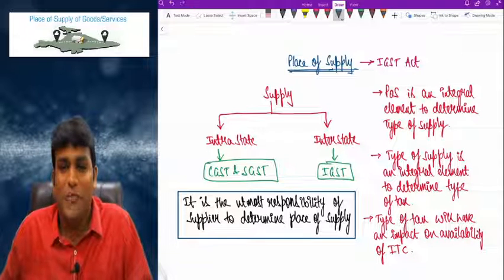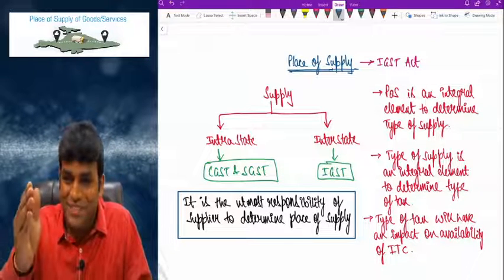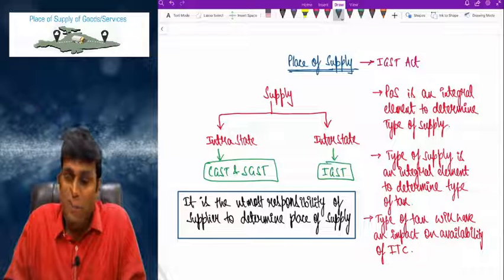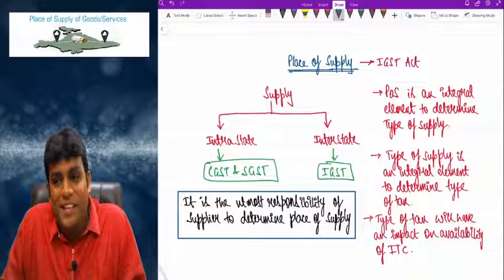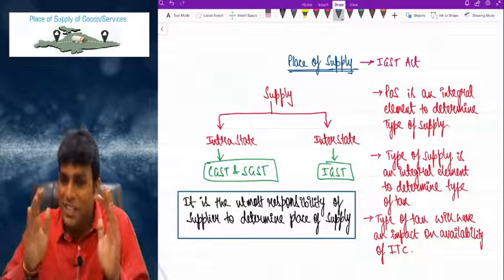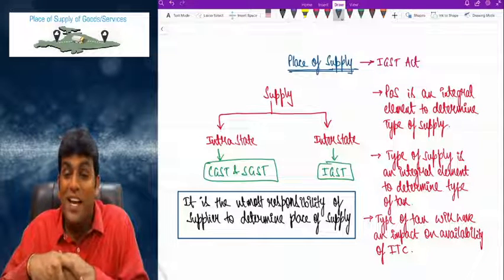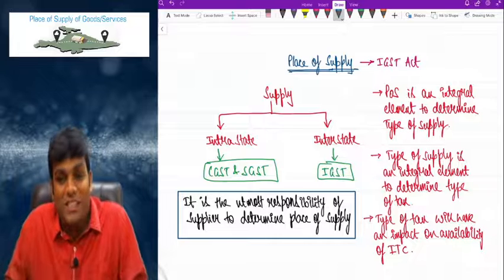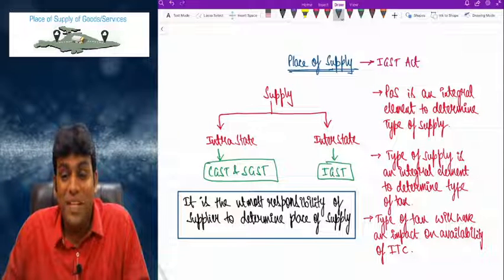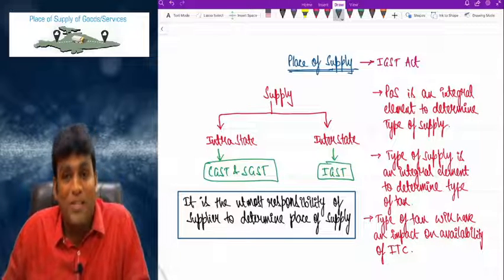So before I proceed further, I want you to take these points first so that the next points I'll teach you will be easy to understand. Write down first. Put the heading: place of supply, and it is clearly dealt with by the IGST Act. And divide supply into two types, intrastate and interstate. Please write, come on, please write. For intrastate we will charge CGST and SGST, and for interstate we will charge IGST. And the box I wrote is very important: it is the utmost responsibility of the supplier to determine place of supply.